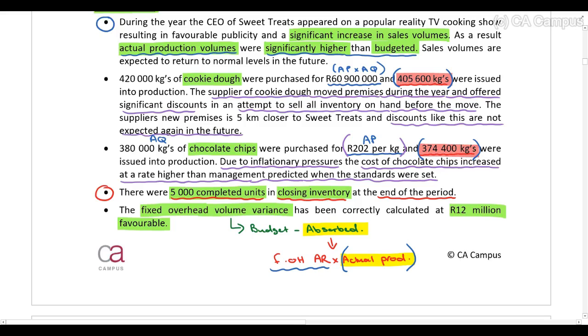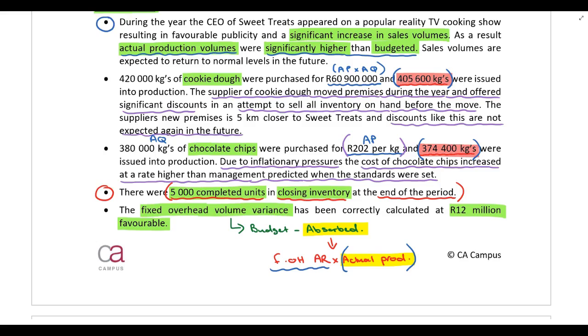However, because production was abnormally high, that rate needs to drop from 120 Rand to 80 Rand. So for the 5,000 units sitting in closing inventory, we should not be including 120 Rand per unit for fixed overheads. Instead, we should be including 80 Rand per unit. That's the revised fixed overhead allocation rate that we just calculated.